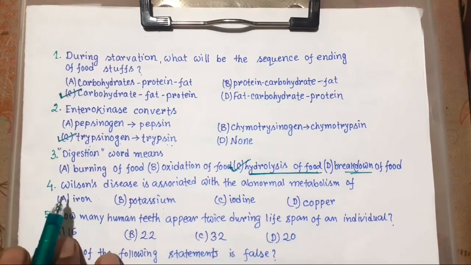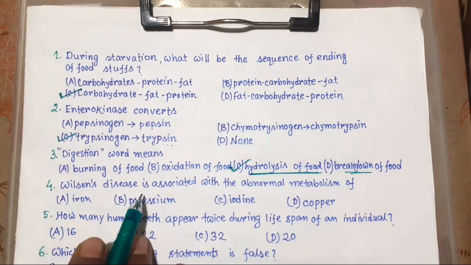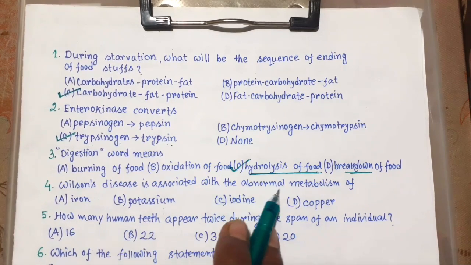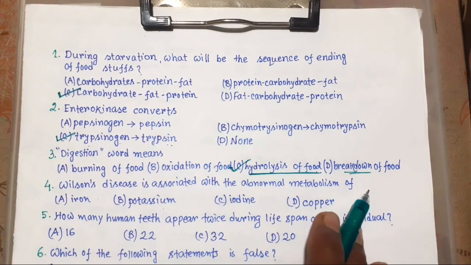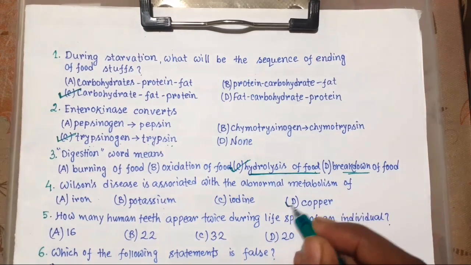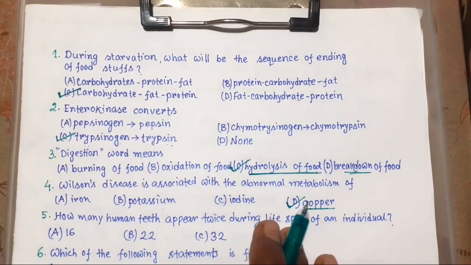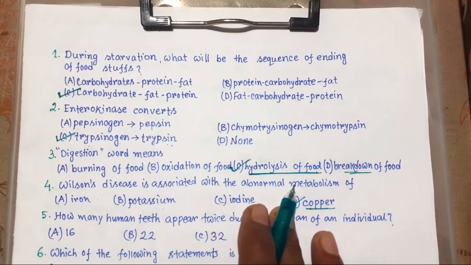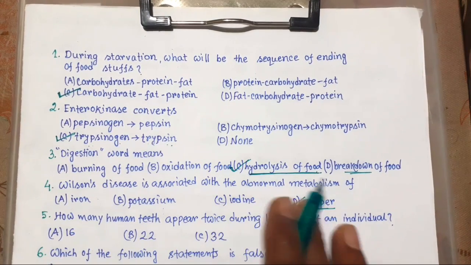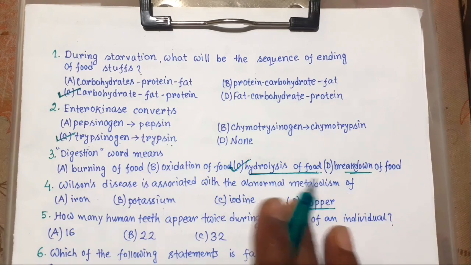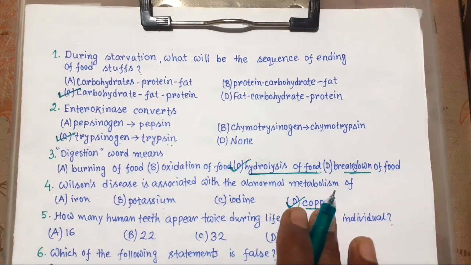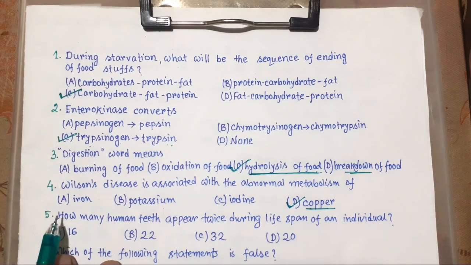Now number 4, Wilson's disease is associated with the abnormal metabolism of. The answer is copper. It is characterized by abnormally large accumulation of copper in the liver, brain and urine.